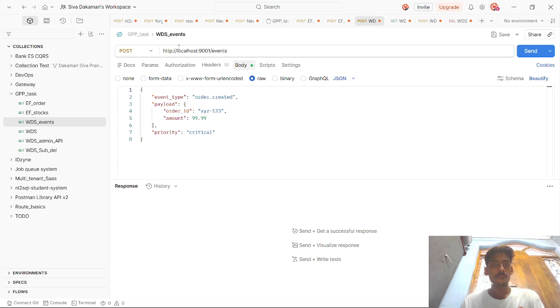This is the endpoint for hitting the events, and I have kept a sample input for the API: what kind of event type it is, here an order created, the order ID, the payload message, the order details and the amount, and the priority, whether it is critical, low, or medium. Let's just hit it.